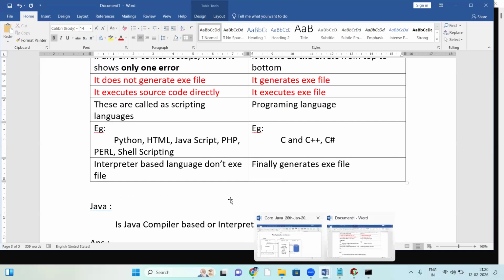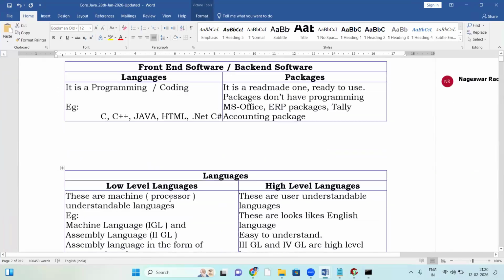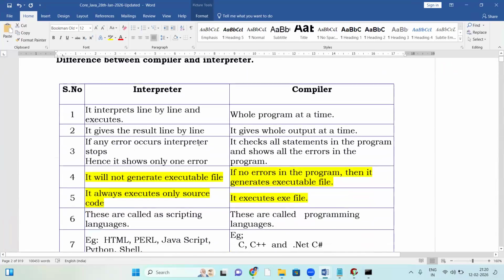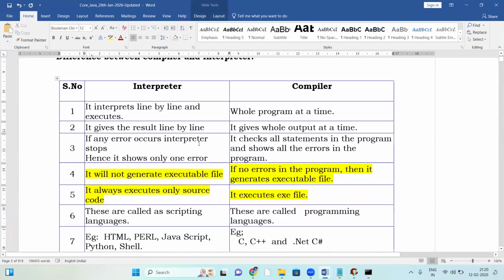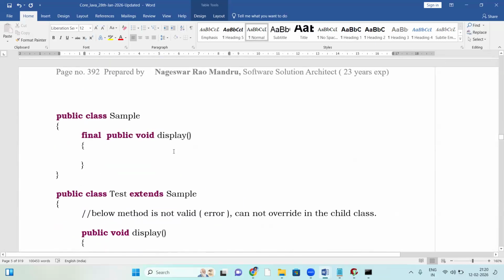Let us go to the document, your class document, yesterday's document. Every topic is very clearly prepared in the document, step by step, nothing missing. You don't need to write any running notes. Not only the theory part, even the coding is already prepared. See, the coding is like this. Here is the coding.